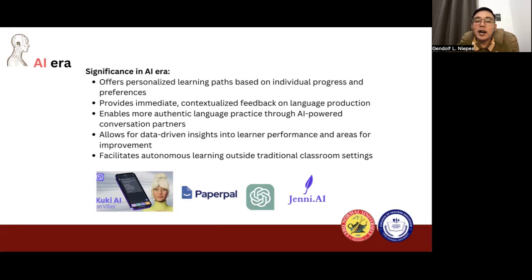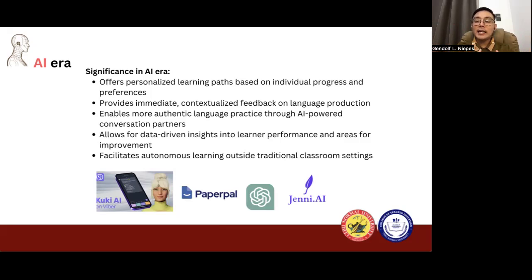It tries to mimic a certain accent of a person, or it tries to give you an actual person to talk to. It allows also for data-driven insights into learners' performance and tries to figure out what are the areas for the students to improve, which cannot be done thoroughly by the teachers themselves. But of course, the teachers are more capable than AI in really understanding the context of their students. But because of these instructional materials, it makes the life of our teachers easier.